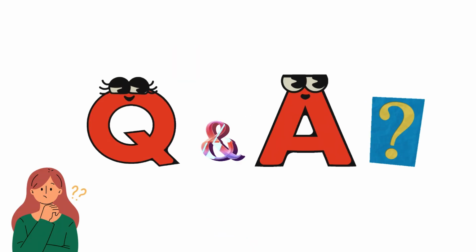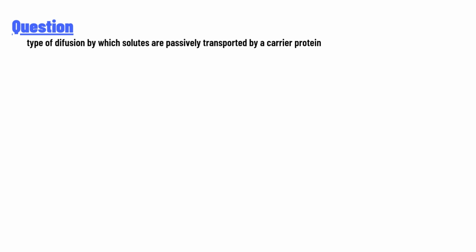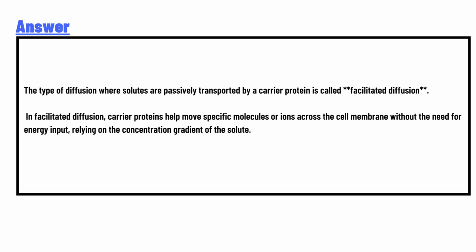So our today's question is: type of diffusion by which solutes are passively transported by a carrier protein. The answer to the question is: the type of diffusion where solutes are passively transported by a carrier protein is called facilitated diffusion.